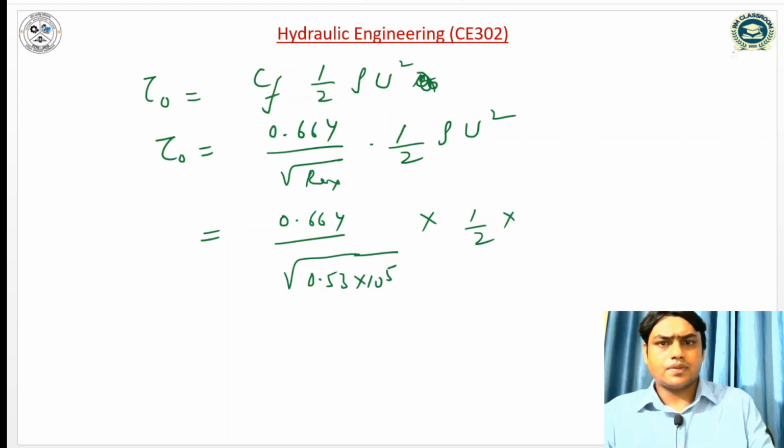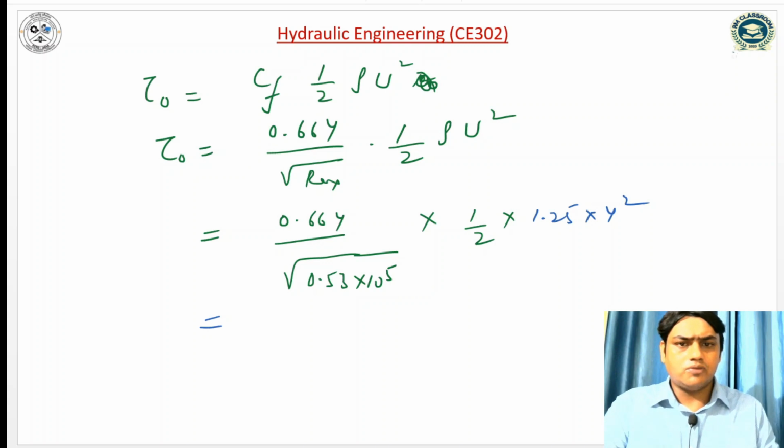So it is 1.25 into 4 square. So it is coming how much? 0.664 into 0.5 into 1.25 into 16 divided by square root of 0.53 into 10 to the power 5.